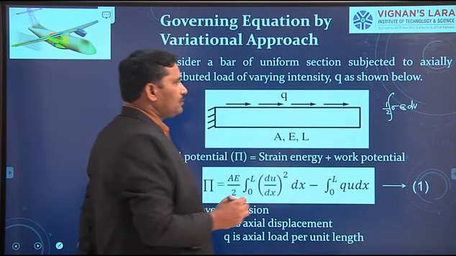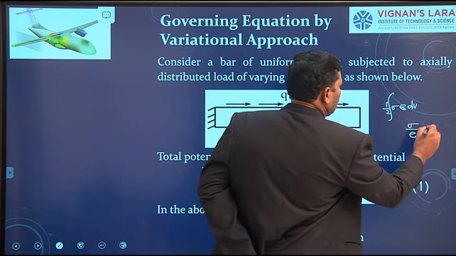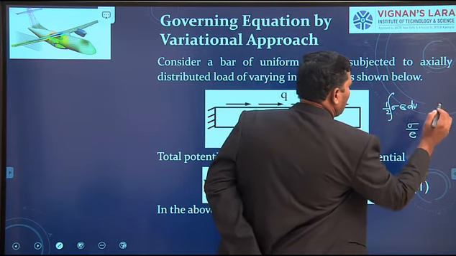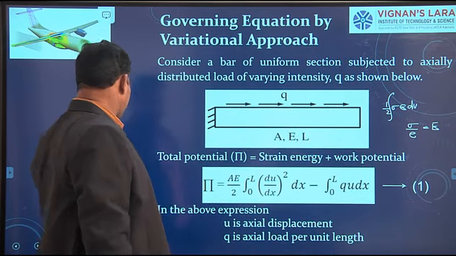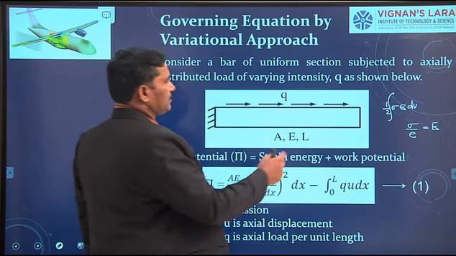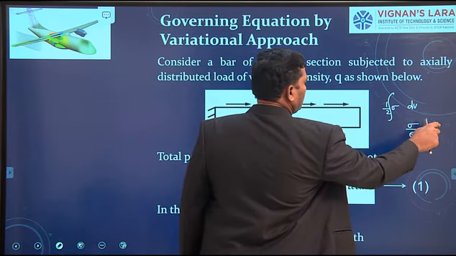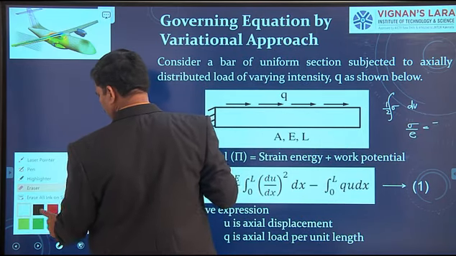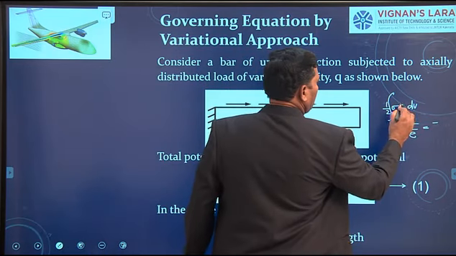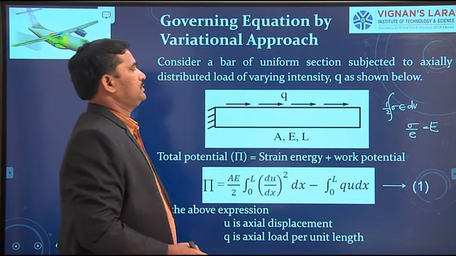Right? We also know that stress by strain equals Young's modulus from Hooke's law. E is the Young's modulus.